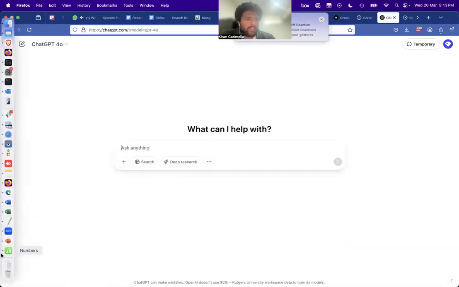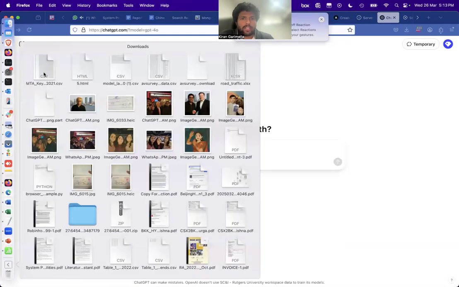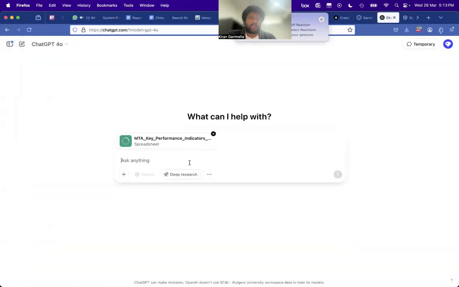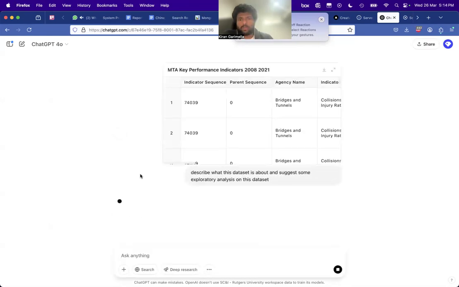What I usually do when I download a complex data set like that is I just go here, put it into ChatGPT and say, describe what this data set is about and suggest some exploratory analysis on this data set. Okay, let's check that. While that is being processed, it already read the data set and is trying to analyze it.